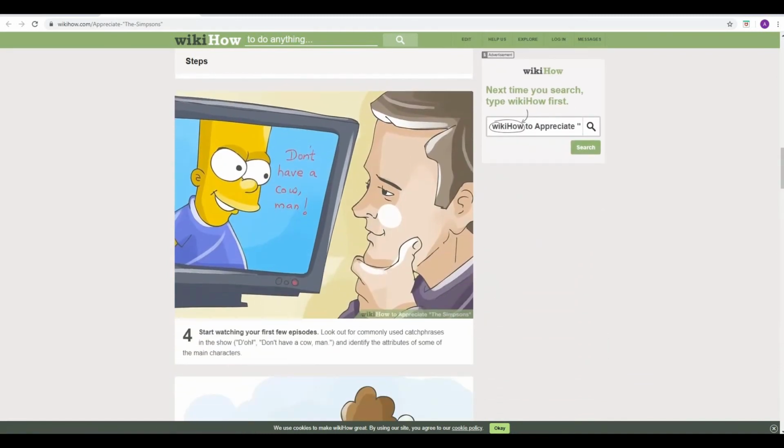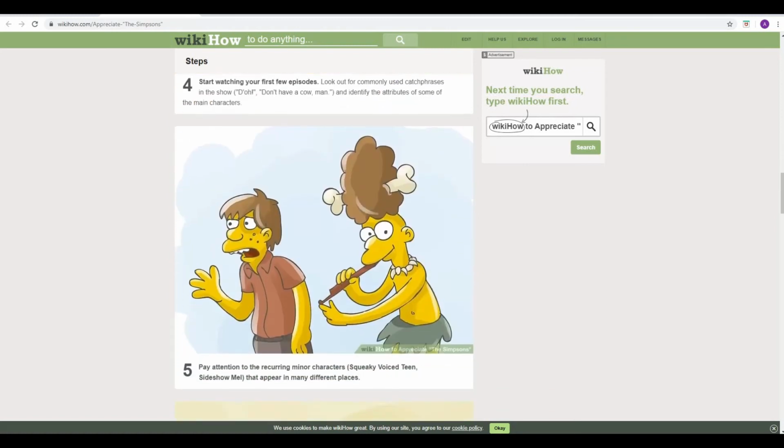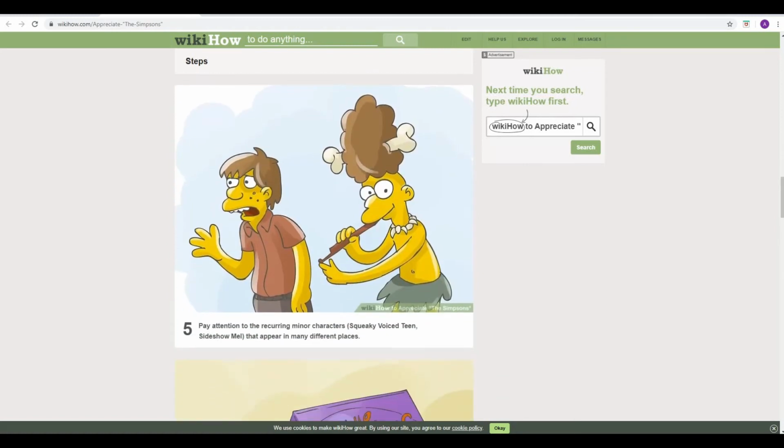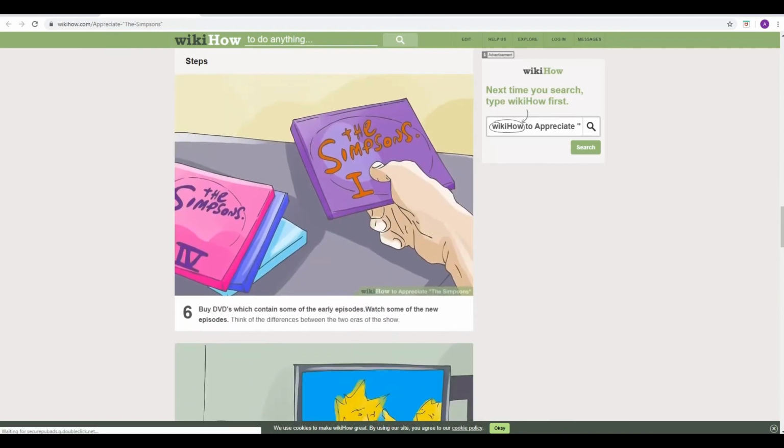He says, start watching your first few episodes. Look out for commonly used catchphrases in the show. Don't have a cow, man. And identify the attributes of some of the main characters. Why is there a wiki article on this? I don't know. Wikihow article. What is this all about?